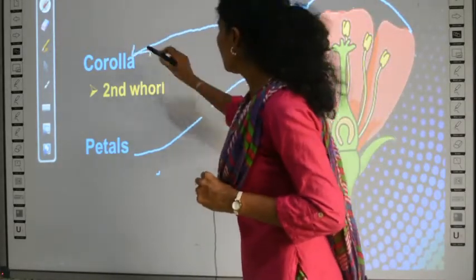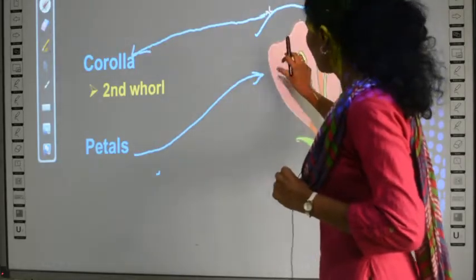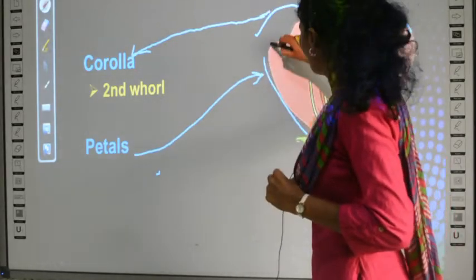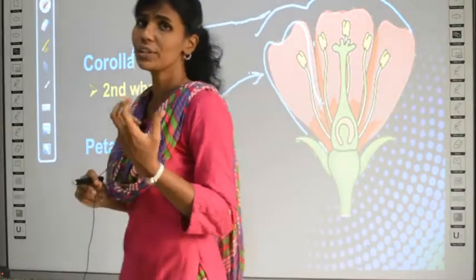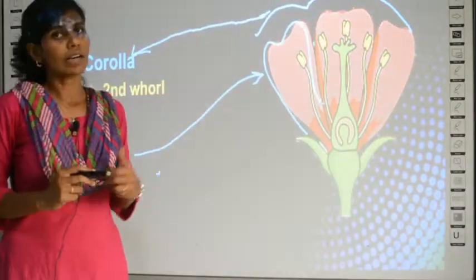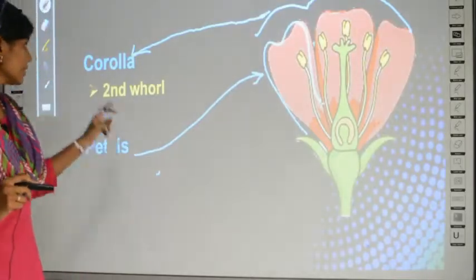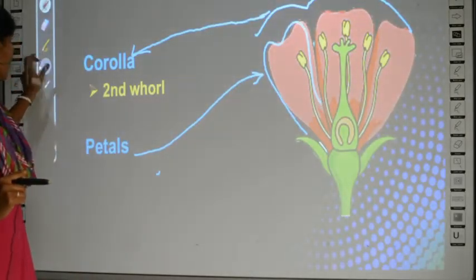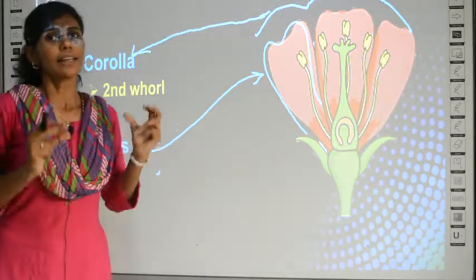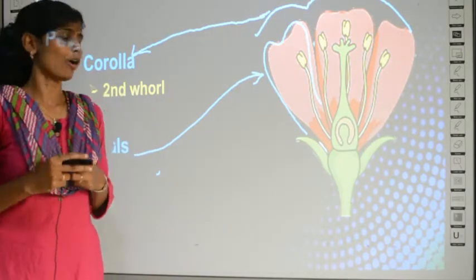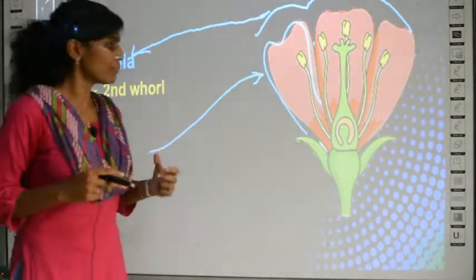All the petals together is called corolla, and one individual unit alone, this alone you can call it petal. Clear? Do you know the difference between the petal and corolla now? Are you clear? Okay, now we will learn the properties of corolla and petals. See, corolla can be defined as the second whorl of the flower. Which is the first whorl?